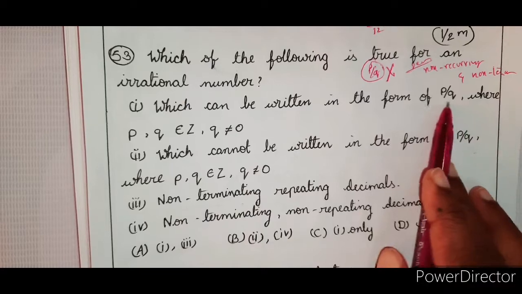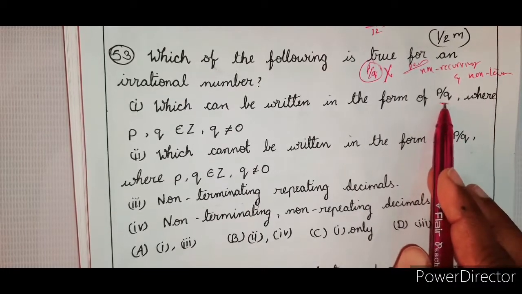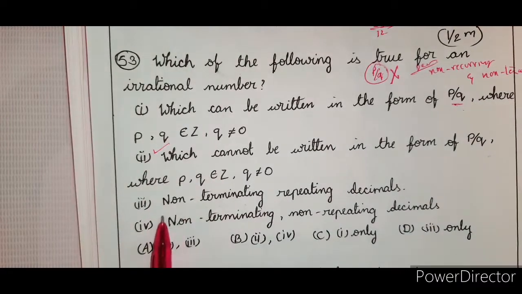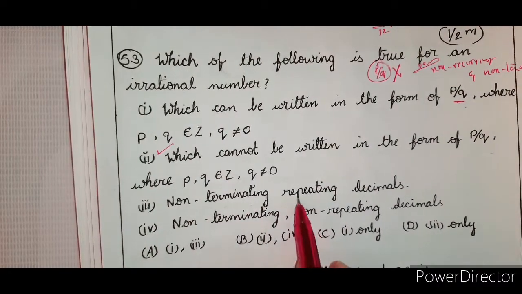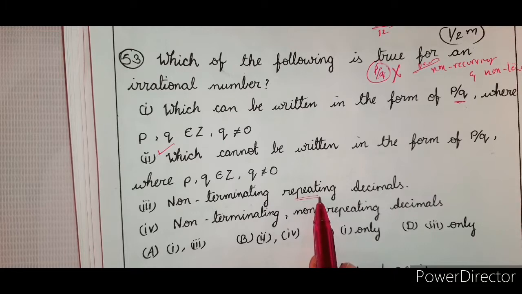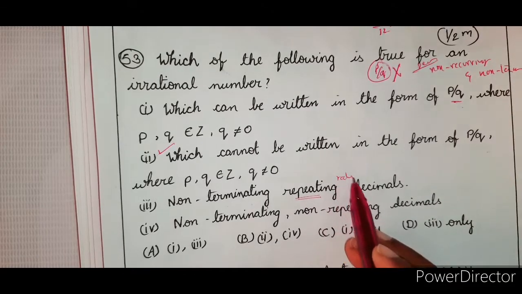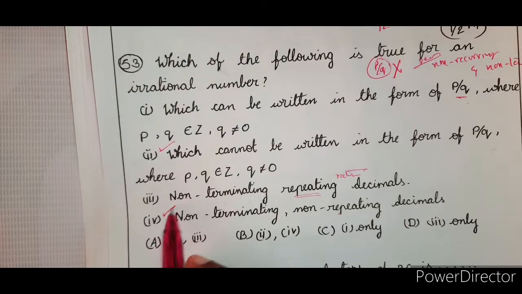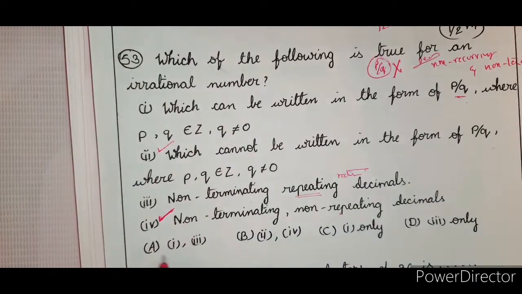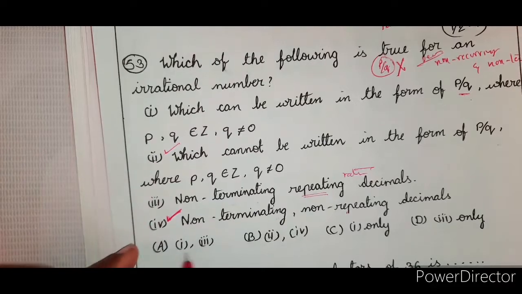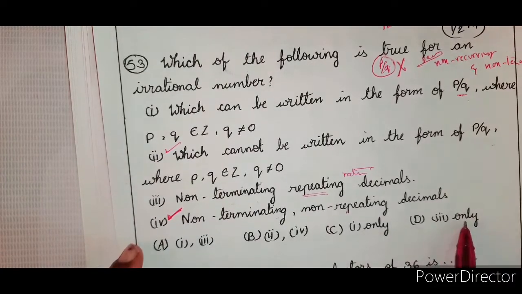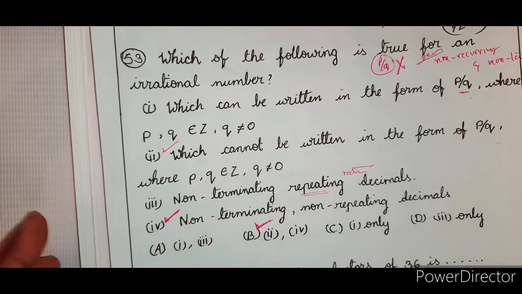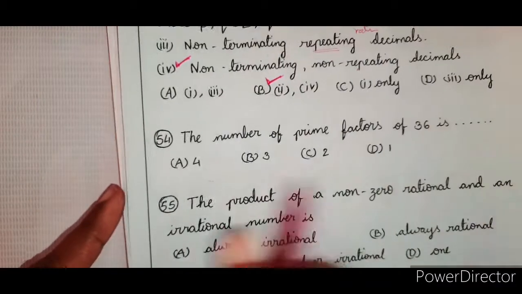Which can be written in the form p by q? It is a rational number. Which cannot be written in the form of p by q? Yes, 2 is right. Non-terminating but repeating decimals are rationals. Non-terminating, non-repeating decimals are irrational. So 4 is also right. Let us see the multiple choice: 1 and 3, 2 and 4, 1 only, 2. So 2 and 4 is the right answer. Now let's move on to the next one.